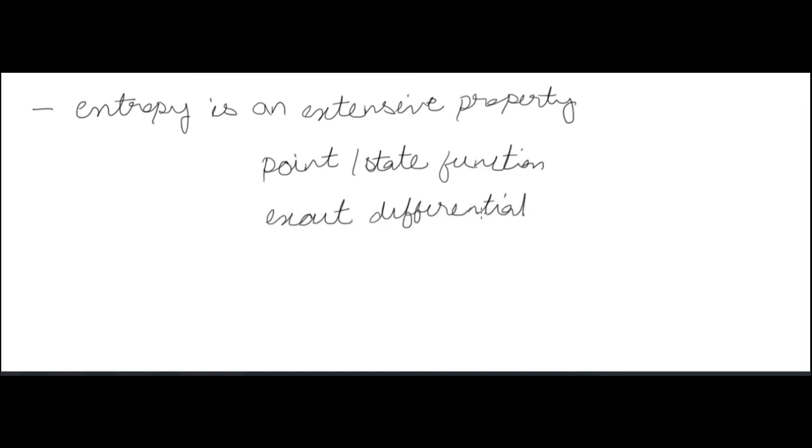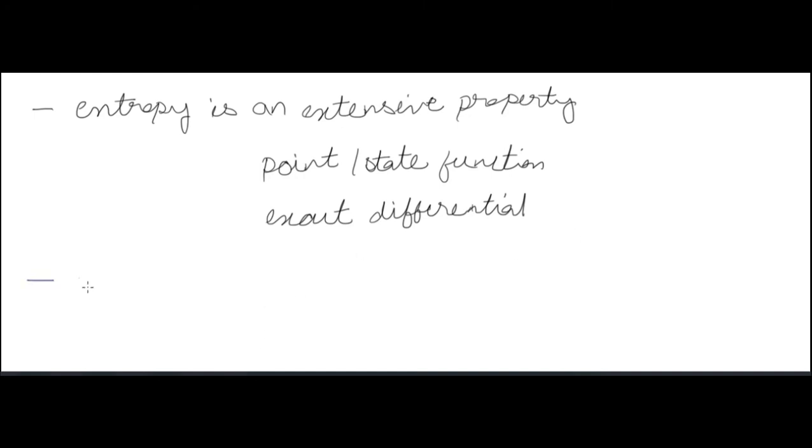Now entropy is an extensive property. Extensive property means it depends on mass, and it's a point or a state function. It's a property, so it's a point or a state function. That has already been told: if we get a property, that property will be a point or a state function, and every point or state function is an exact differential. Exact differential means the cyclic integral is 0.